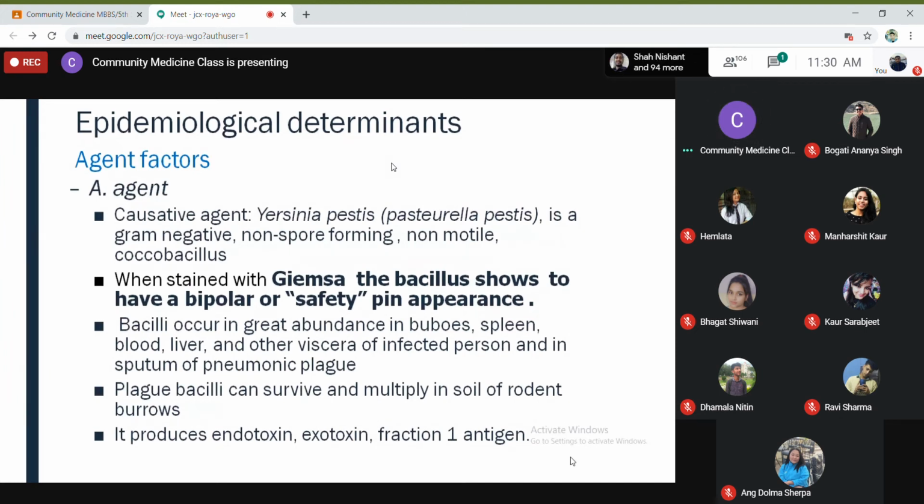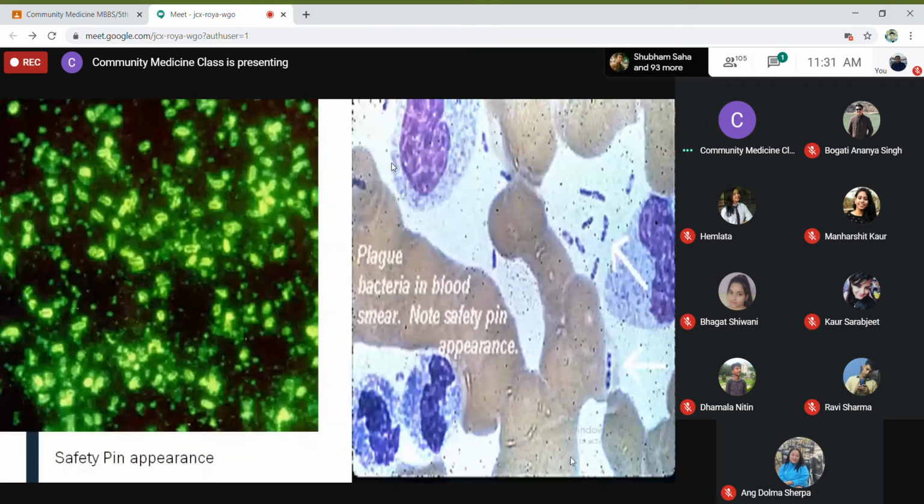So, as for the agent factors, I've already told you: Yersinia pestis, also called Pasteurella pestis. But you can remember it as Yersinia pestis. It's a gram-negative, non-spore forming, non-motile coccobacillus. And when stained with Giemsa, the bacillus shows a bipolar or safety pin appearance. So what do we mean by bipolar or safety pin? See, it looks like a safety pin after getting stained.